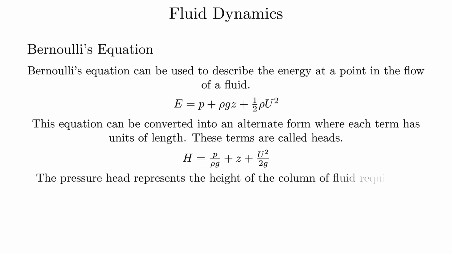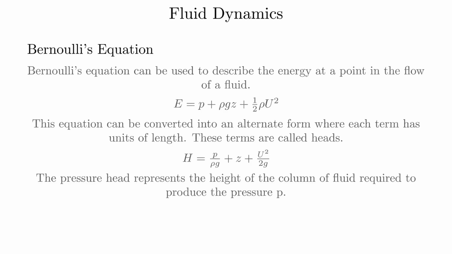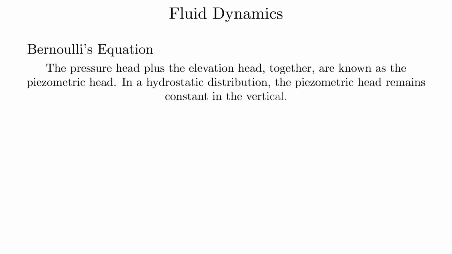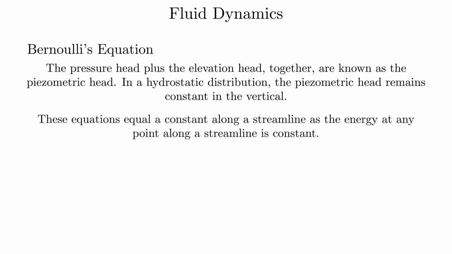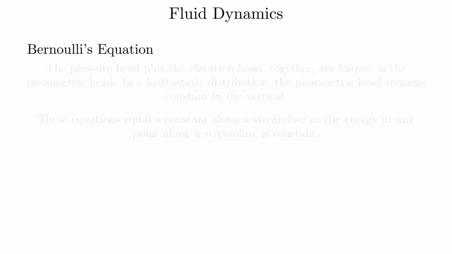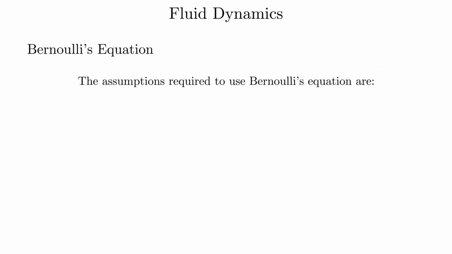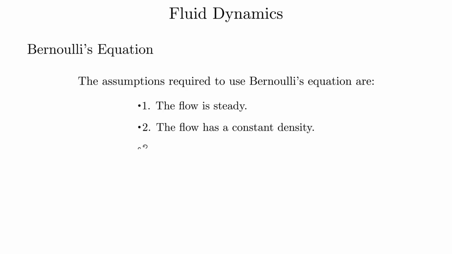The pressure head represents the height of the column of fluid required to produce the pressure P. The pressure head plus the elevation head together are known as the piezometric head. In a hydrostatic distribution, the piezometric head remains constant in the vertical. These equations equal a constant along a streamline, as the energy at any point along a streamline is constant. The assumptions required to use Bernoulli's equation are: the flow is steady, the flow has a constant density, and the flow is frictionless.